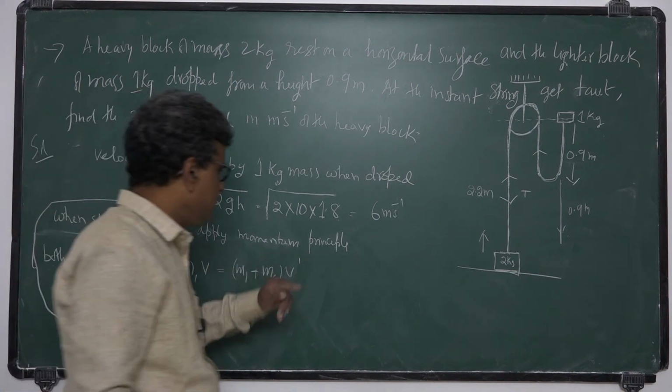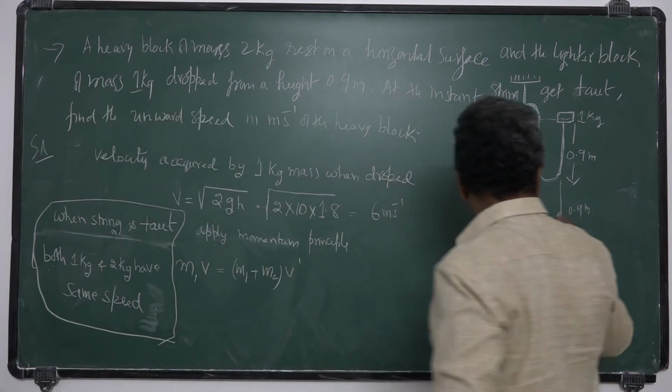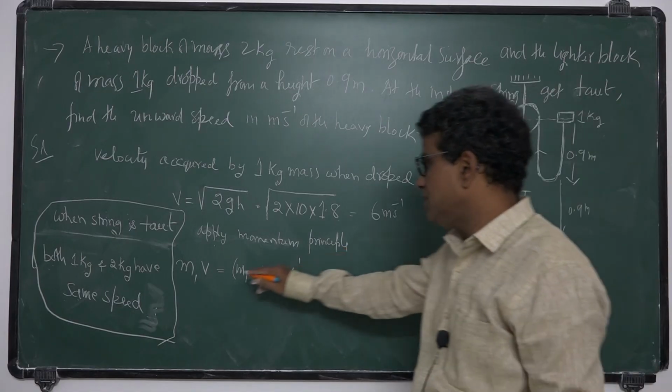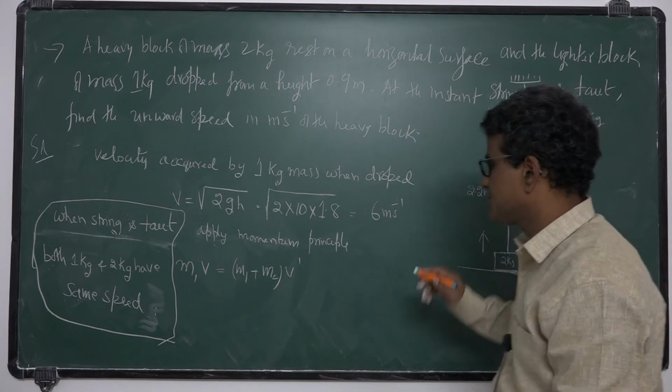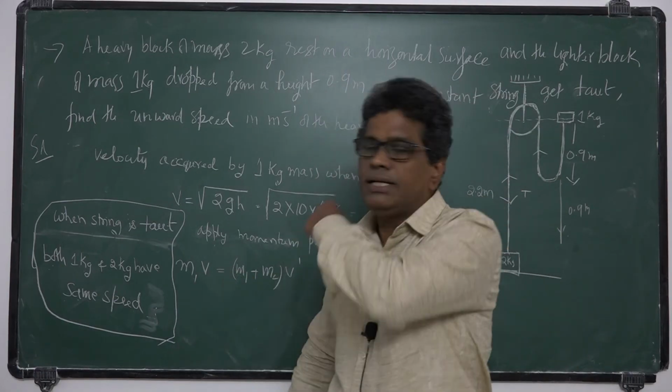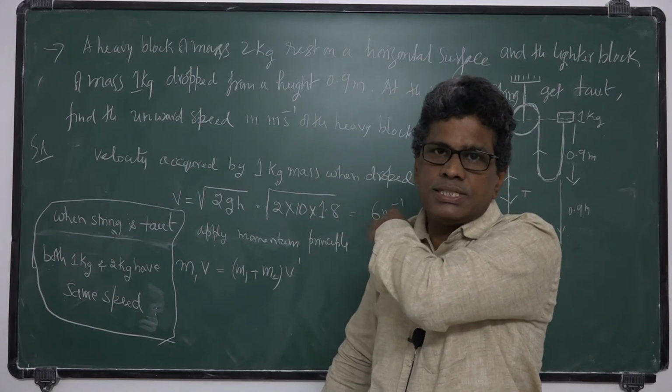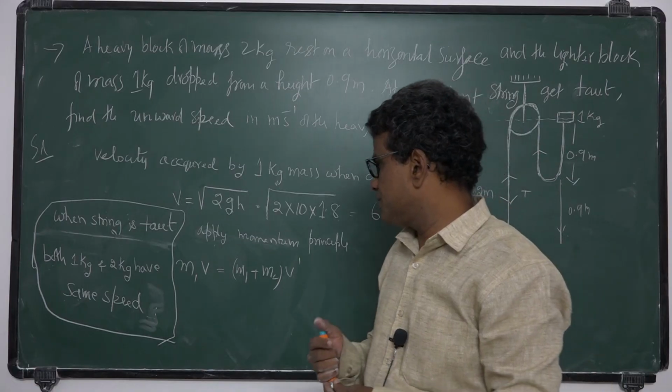So I am applying the momentum principle. The internal force here is the string, so at that instant the internal force is T only, the tension in the string.